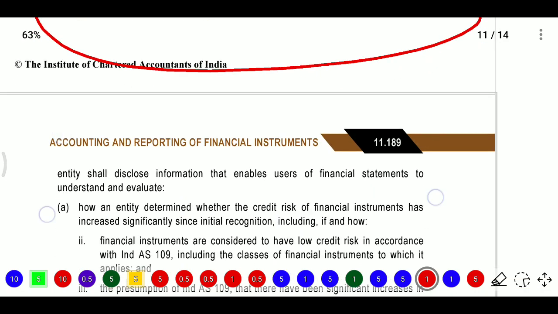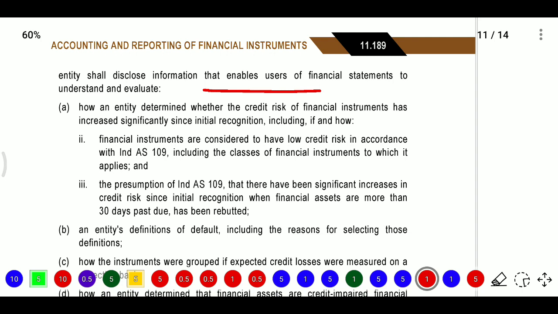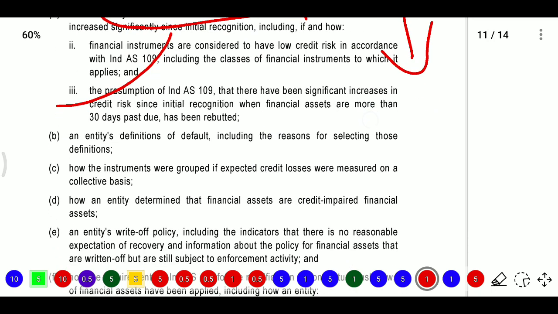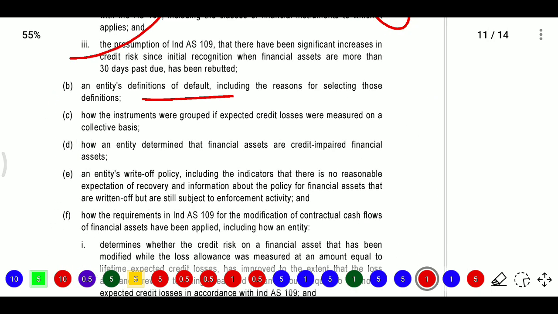To meet this objective, the entity shall disclose information that enables users of financial statements to understand and evaluate what the credit risk is, and how the entity determines credit risk at initial recognition. How do financial instruments have low credit risk in accordance with Ind AS 109, and the presumptions of Ind AS 109 on how credit risk has significantly increased since initial recognition when financial assets are more than 30 days past due. And if there is any default, it should be recognized.